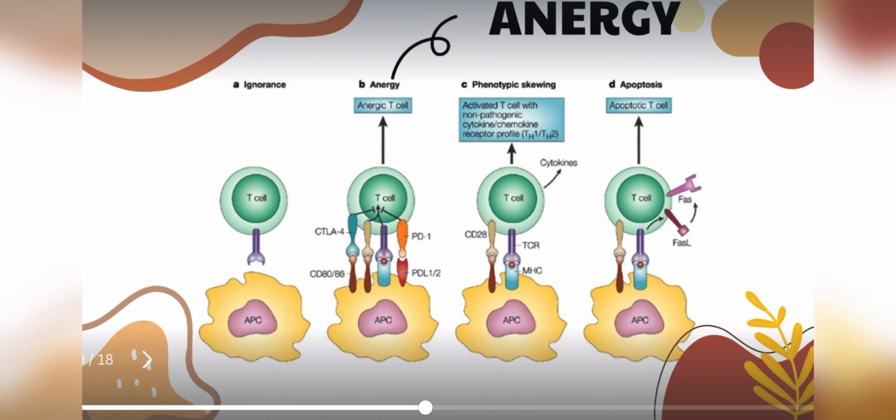Now, the interaction of CTLA4 with CD80/86 negatively regulates T cell activation. T cells displaying CD28 tend to be activated by the APC, while T cells displaying CTLA4 tend to become anergic, as you can see there in the picture.